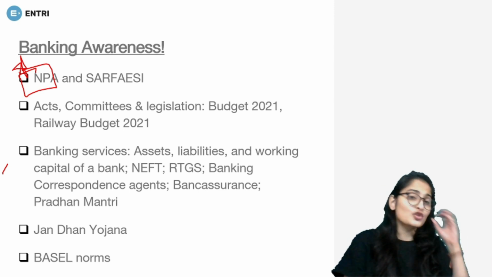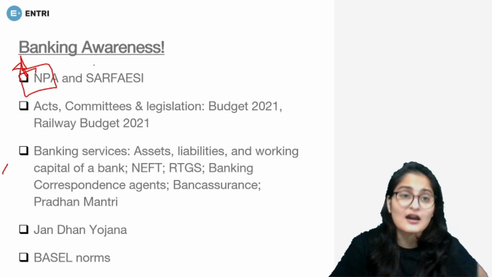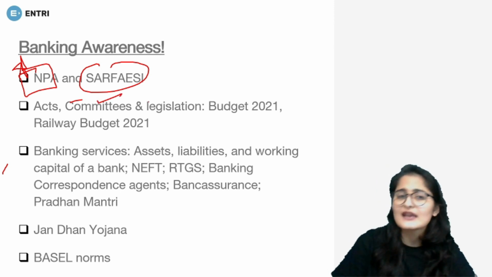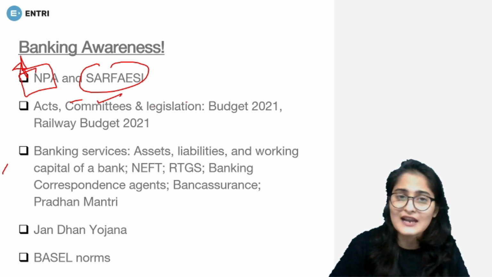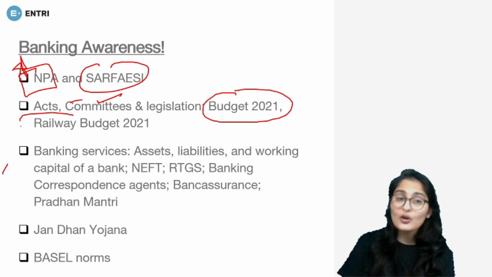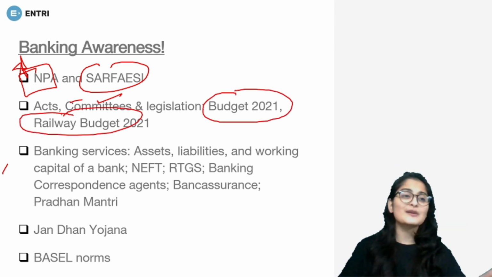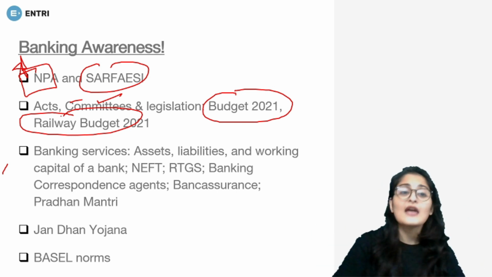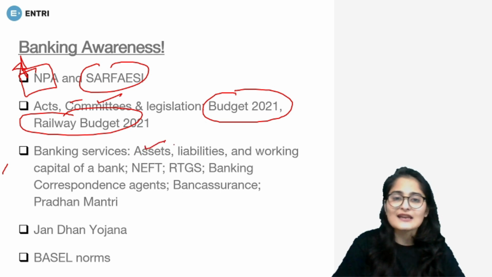non-performing assets, quite in news recently because a lot of increment has been seen. So you have to know about what non-performing assets are. SARFAESI Act, all the acts and committees that have been created, all the legislation related issues that have been highlighted in the budget, in the railway budget, how much capital investment has happened, which sector is getting how much amount, all of that. Then banking services, all the assets, liabilities.